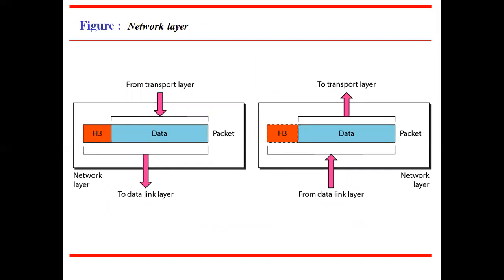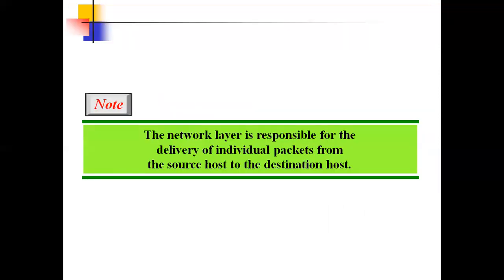Now we look at the functions of the network layer. Here the network layer is responsible for taking the data from its upper layer, called the transport layer. It adds a header to the message and sends it to the lower layer, called the data link layer. At the receiving end, the network layer is responsible for taking the data from the data link layer, removes the header, and sends it to the upper layer, called the transport layer. The network layer is responsible for the delivery of individual packets from the source host to the destination host.